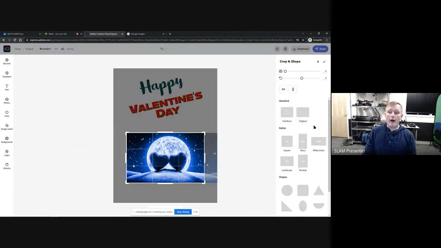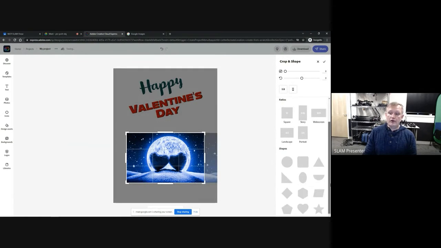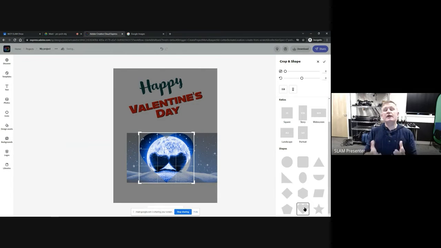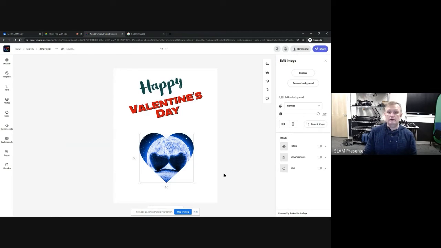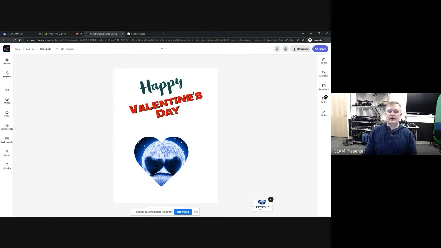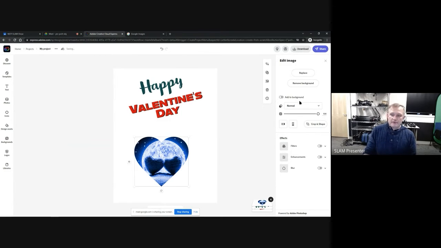I could also crop by a shape. So if I look in here, oh, there's a heart shape, right? It's almost like a cookie cutter. I like to call this a cookie cutter tool, where it does crop it, but it crops it as a shape. So if I hit enter here, now I've got a nice heart, a couple of hearts inside of a heart. All kinds of crazy stuff going on. All right. Let's keep scrolling down over on the right side here with the images. I've got filters.